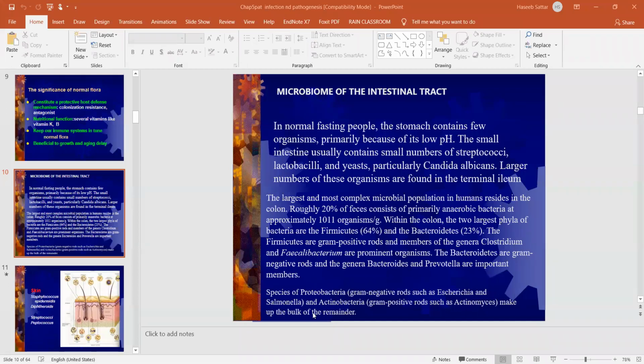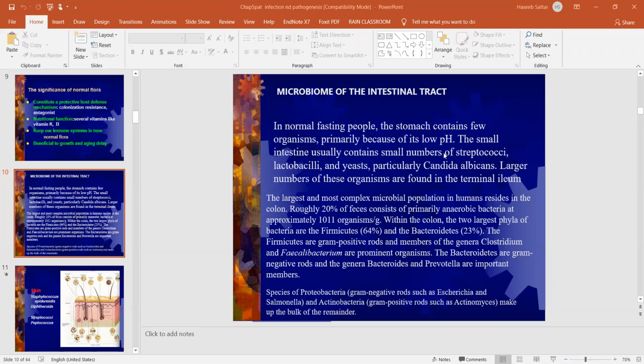Okay, the small intestine: the environment of the small intestine is basic. Because of the basic environment, the small intestine also has a very small number of bacteria, and that includes streptococci, lactobacillus, and Candida albicans. Those are the most common microbes in our small intestine.